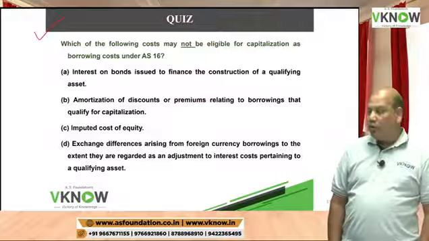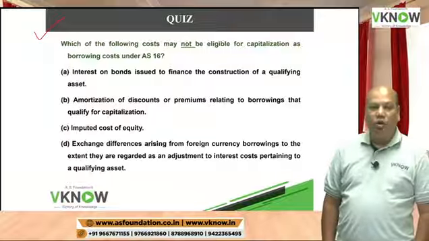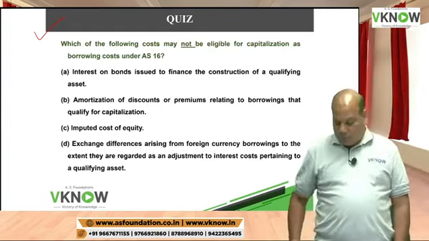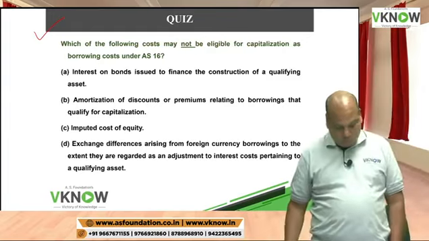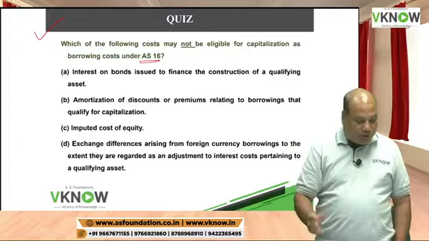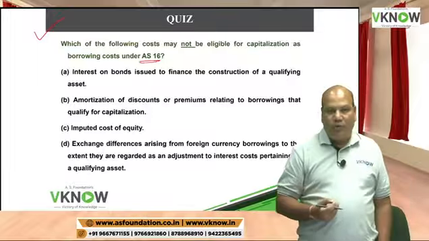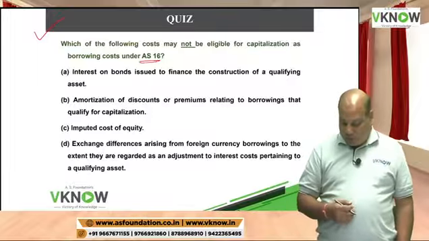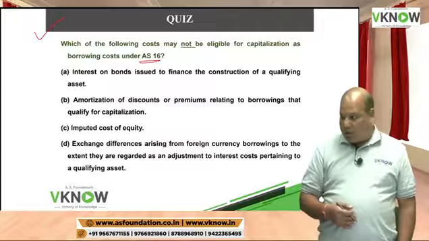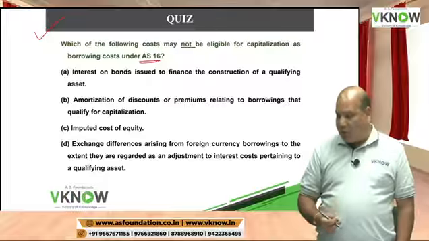Which of the following is not eligible? So please try. For this, you have to refer to paragraphs 1 and 2. I just want to check whether you are listening or not. So please answer whether the answer is A or B or C or D.